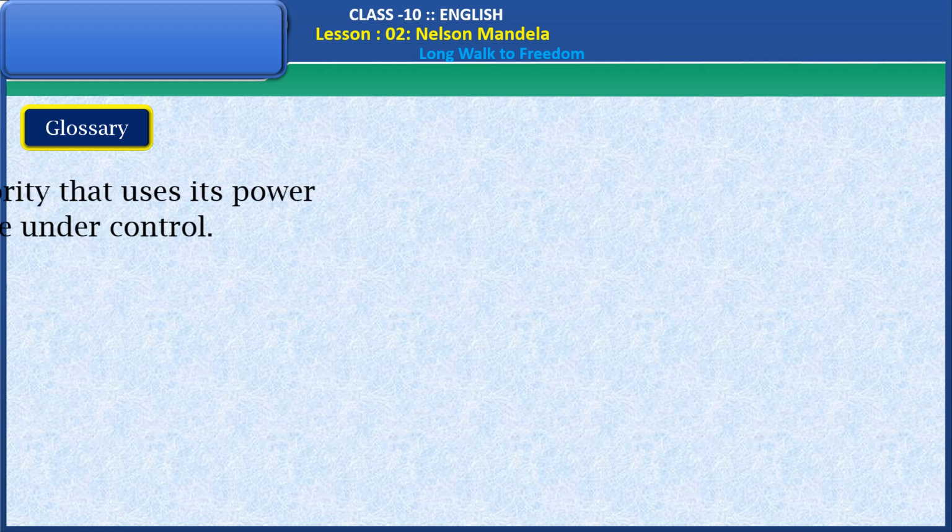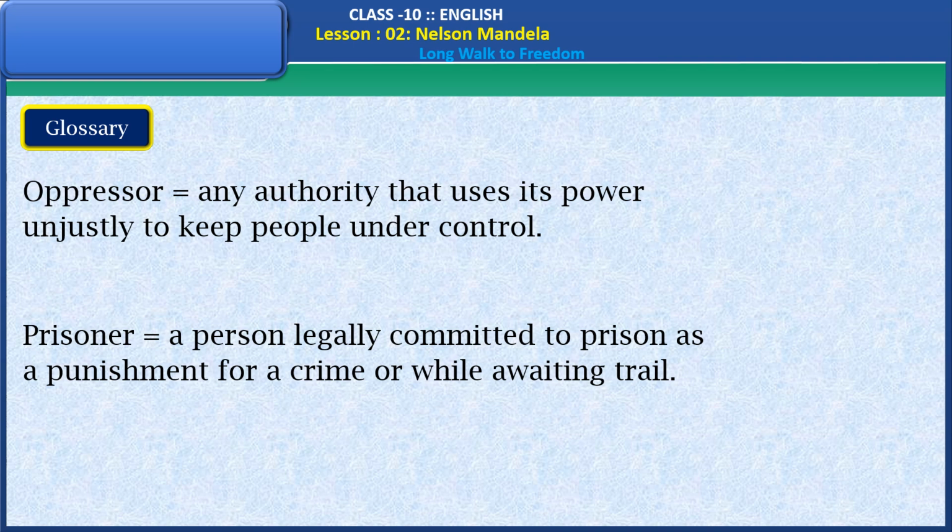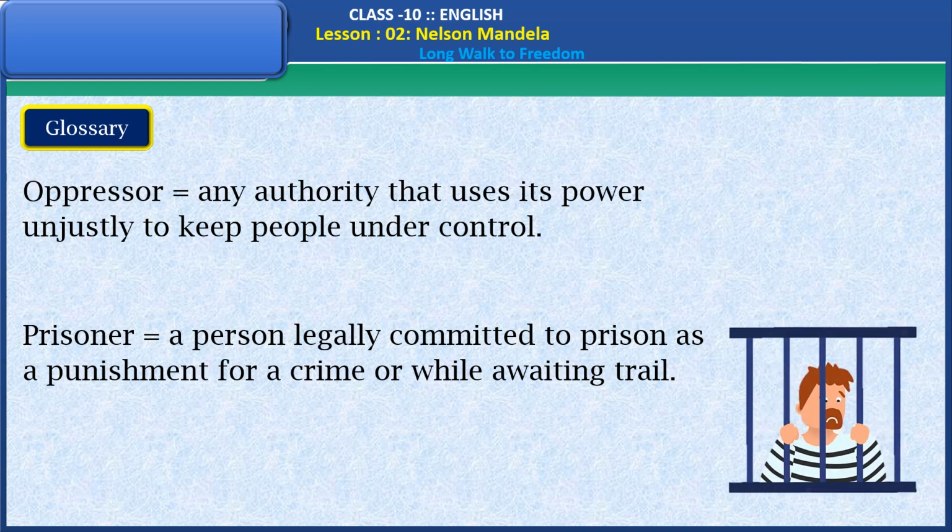Let's see the glossary here. Oppressor, it means any authority that uses its power unjustly to keep people under control. Prisoner, a person legally committed to prison as a punishment for a crime or while awaiting trial.